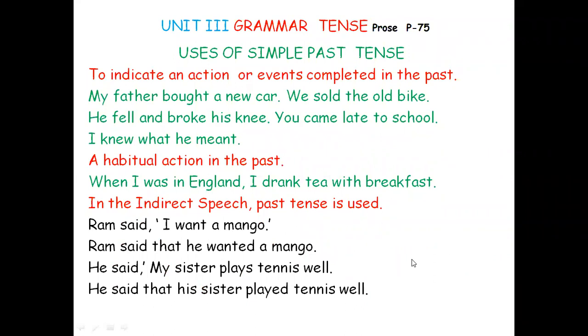And then uses of simple past tense: to indicate an action or events completed in the past. The easiest tense is simple past tense. If you want to master English, you begin with simple past tense. That will be the beginning, because it is the easiest tense: first person singular and plural, second person you, third person singular and plural, we use the same form. I went, you went, we went, he went, she went, it went, everybody went.